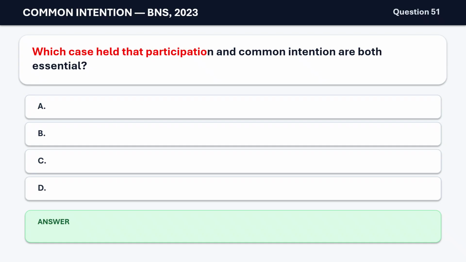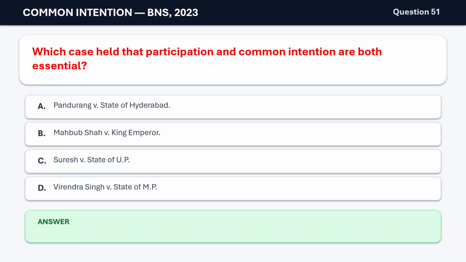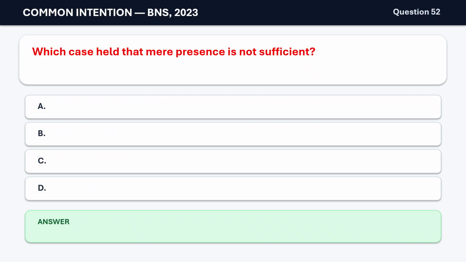Question 51. Which case held that participation and common intention are both essential? A. Pandurang v. State of Hyderabad. B. Mehboob Shah v. King Emperor. C. Suresh v. State of UP. D. Virendra Singh v. State of MP. The correct answer is A. Pandurang v. State of Hyderabad.